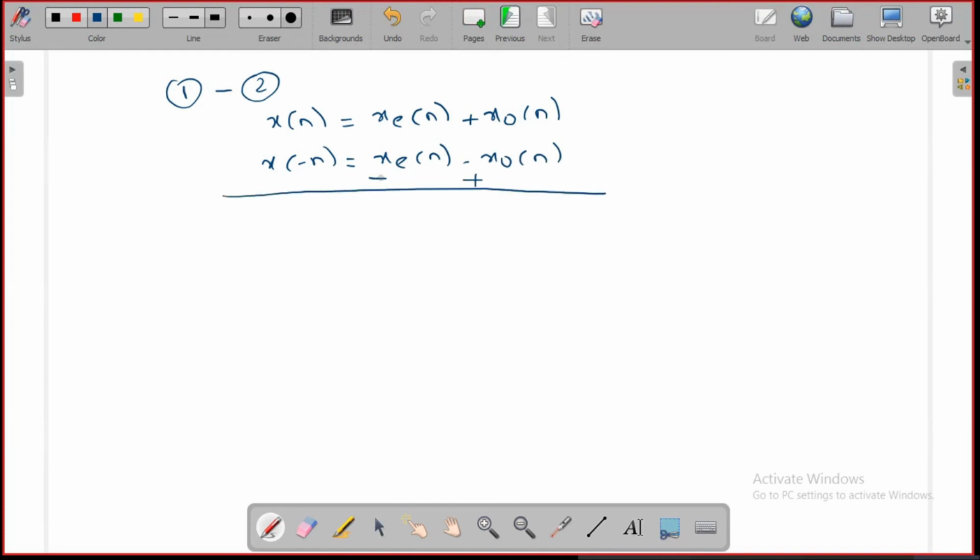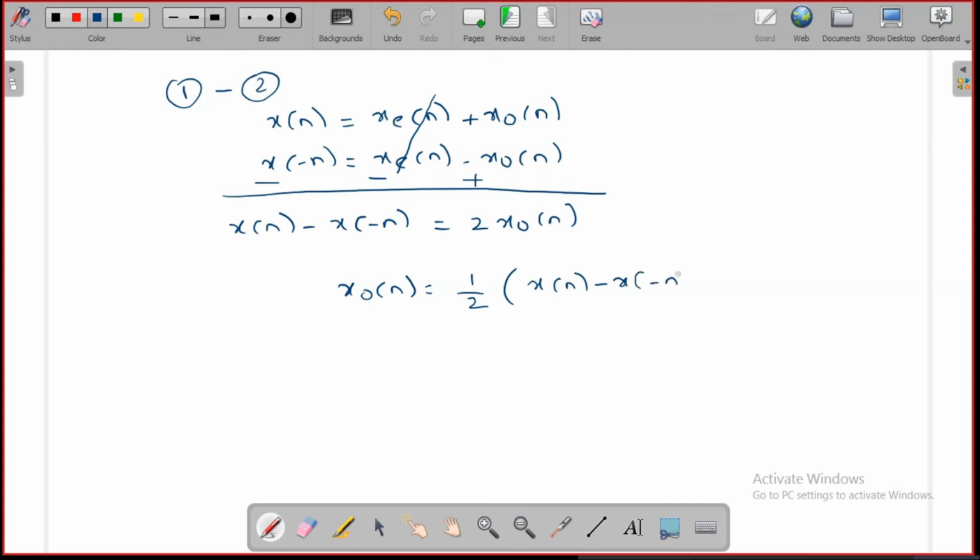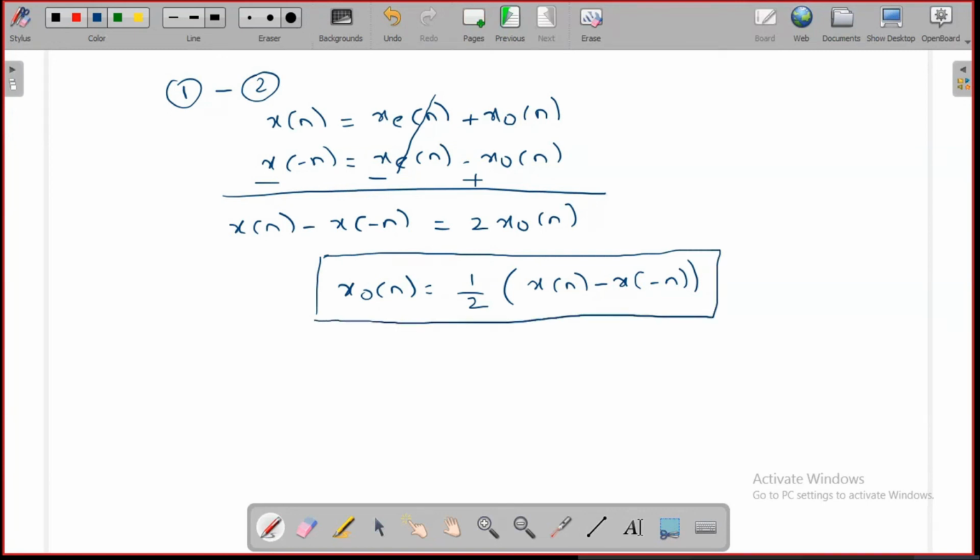Do the subtraction, so the even components will get cancelled, and x of n minus x of minus n will be equal to 2 times the odd component. So your odd component is 1 by 2 times x of n minus x of minus n.